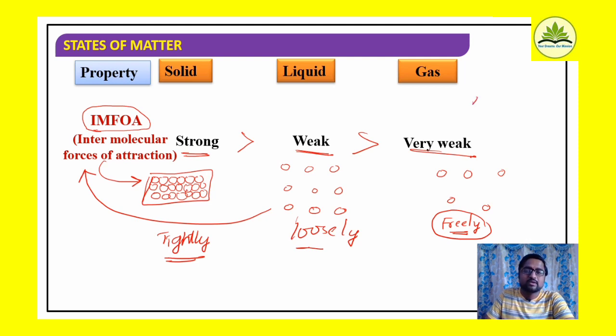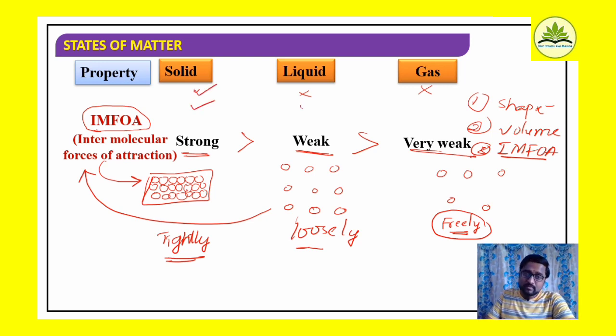First I considered shape, then we considered volume, and third we considered intermolecular forces of attraction. Shape-wise, solids have definite shape, liquids do not have definite shape, gases also do not have definite shape. Volume-wise, solids have definite volume, liquids also have a definite volume, but gases do not have a specific volume. Intermolecular force of attraction is very strong in solids, weak in liquids, and very weak in gases.